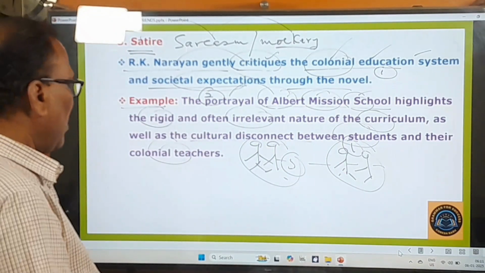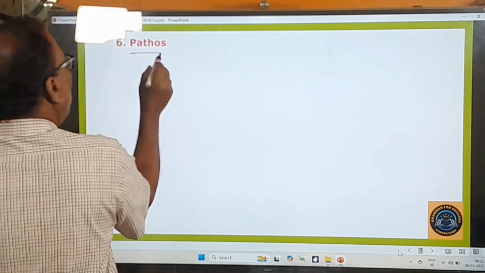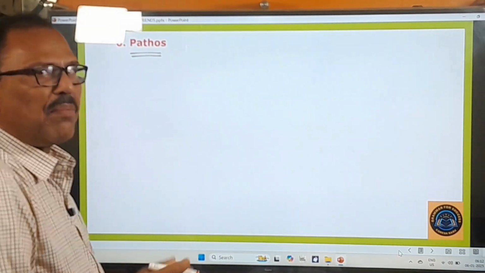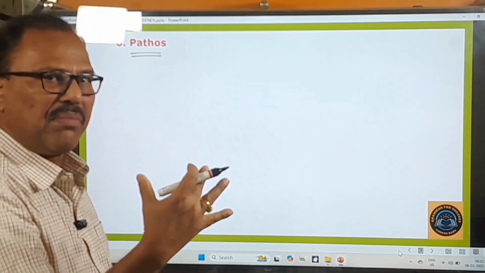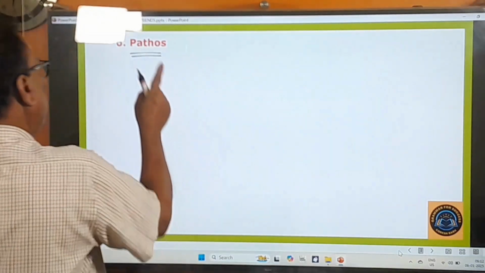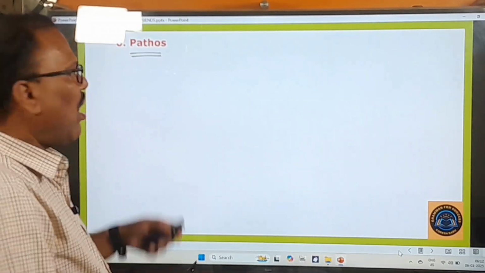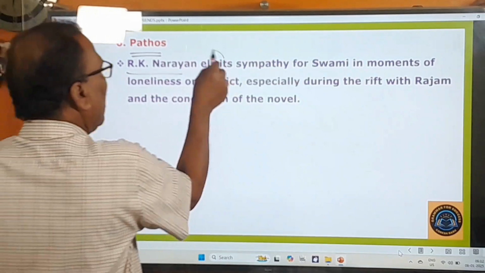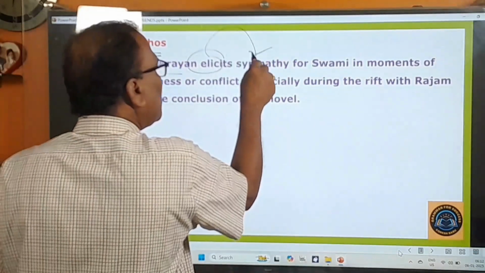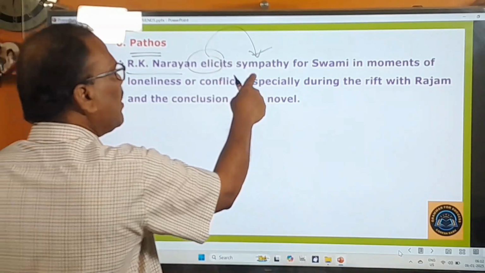Now let's move on to learn about the next literary device. Sixth one, pathos is there. Pathos means emotional response. Maybe sympathy, maybe mercy, maybe kindness, and this is also a very interesting literary device employed by R.K. Narayan in this novel. And here R.K. Narayan elicits sympathy. Elicits means brings out. Elicits means brings out sympathy for whom?